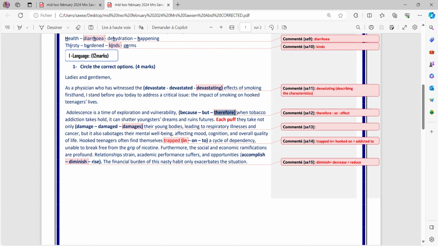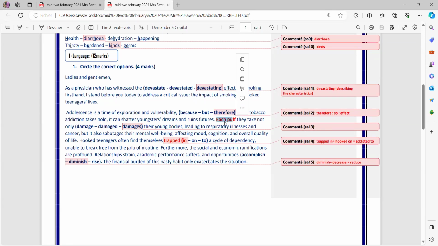The link is kind of effect. Now, this adolescence is vulnerable. It means it's very prone to risk. And that's why, or so, they can ruin their future. Now, please notice each puff, this is singular.